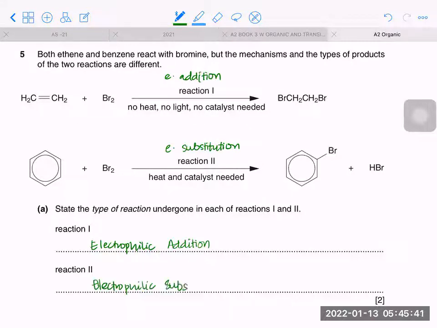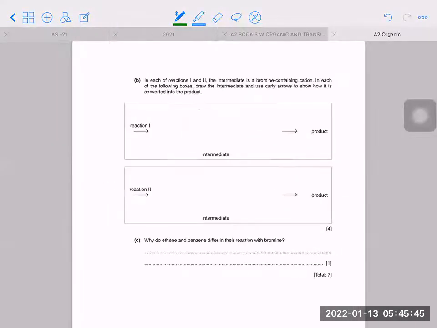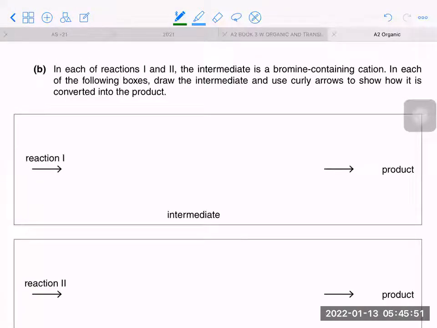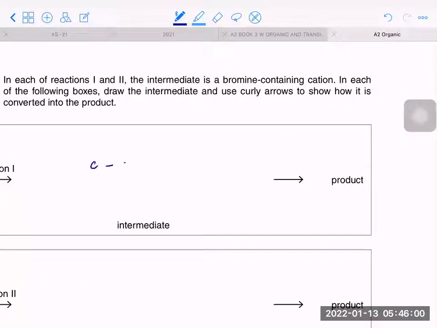Now, moving on, they are asking you to show the mechanism of the intermediate. You need to show the intermediate with ethene and with benzene. With ethene, bromine is being added to ethene, right? So what will be your intermediate? The Br will go on one of the carbons, and the other carbon will become a carbocation.